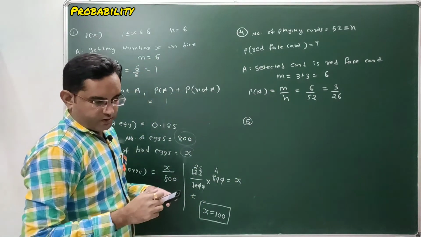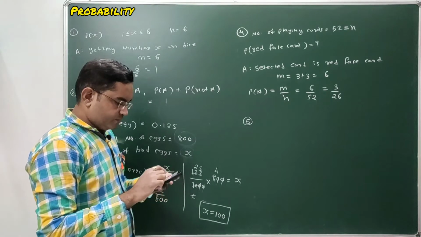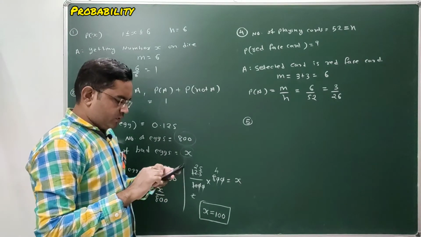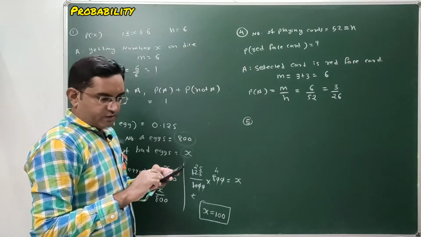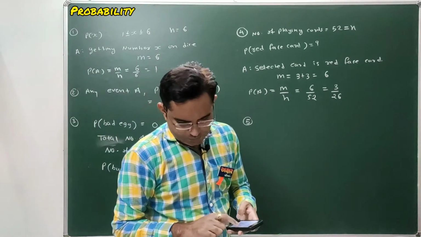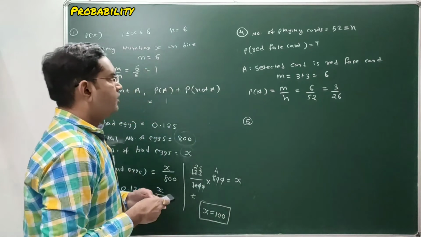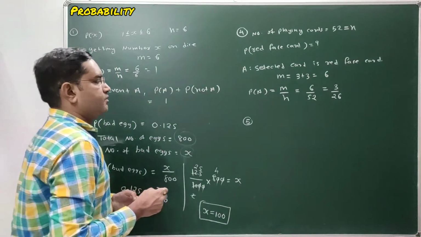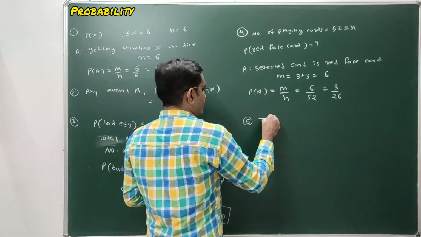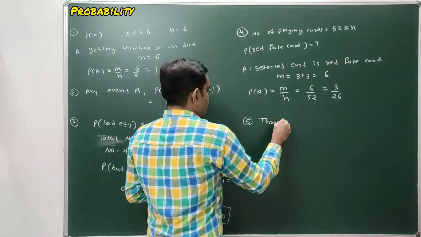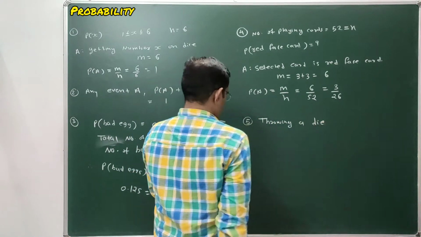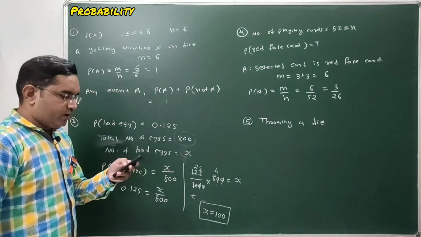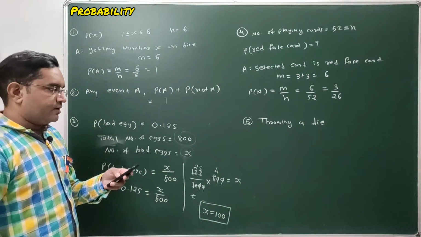Now the next question is: a die is thrown once. What is the probability of getting a number which is greater than 4? So throwing a die is our experiment. The die is thrown once. What is the probability of getting a number greater than 4?